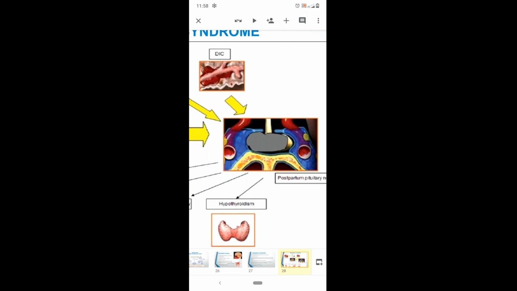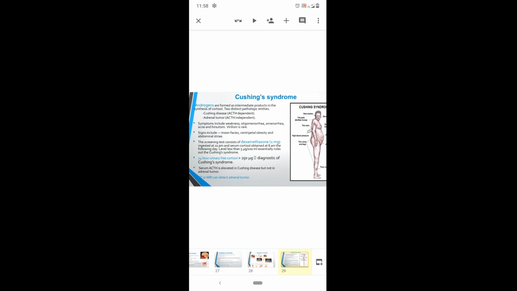That is Cushing's disease, which is ACTH dependent, and the adrenal tumor, which is ACTH independent. In these conditions, in Cushing syndrome, the patients will have weakness and oligomenorrhea or amenorrhea, followed by acne and hirsutism. Generally, virilization is rare in such conditions.